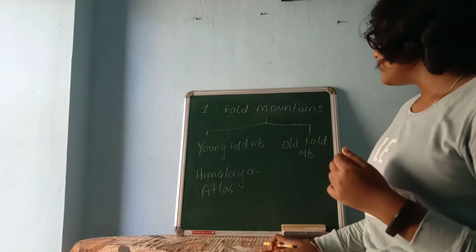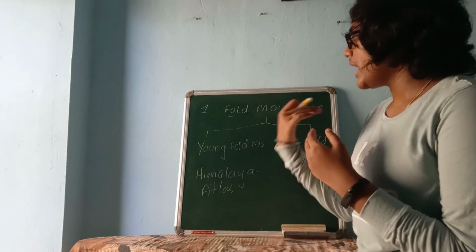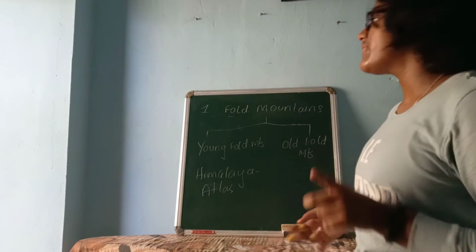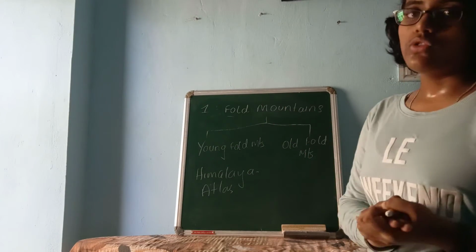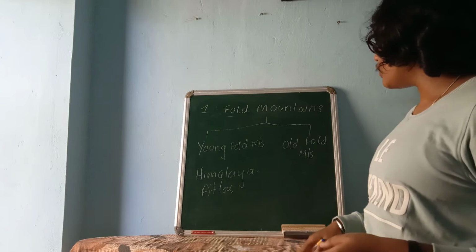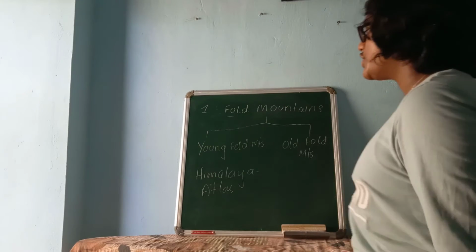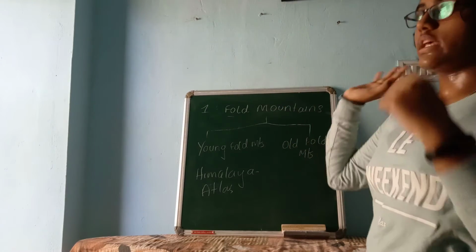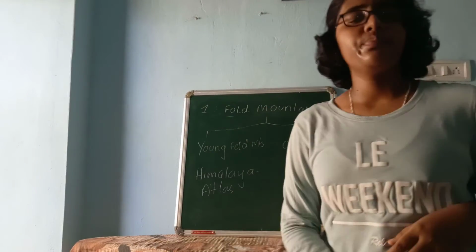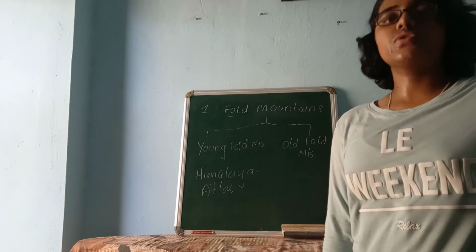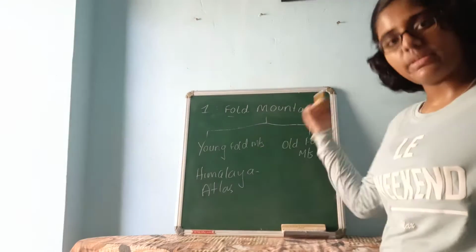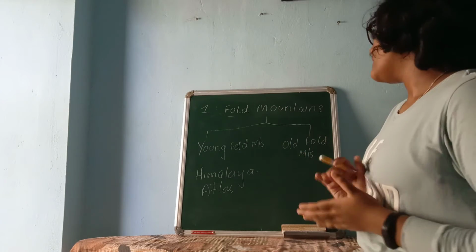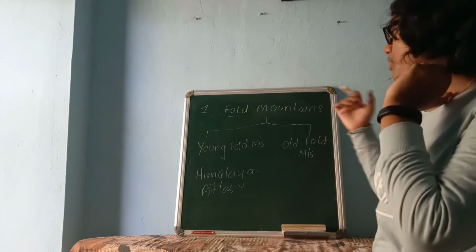Okay. Next, not only according to the time of origin, but also according to the characteristics, you have to classify whether it is a young fold or an old fold. Now the characteristics and the time of origin of old fold mountains are quite opposite to young fold mountains. Old fold mountains are formed many years ago. Many years means not 100, more than that, thousands of years ago. If the mountain is formed then, it is an old fold. And the characteristics are quite opposite of young fold.